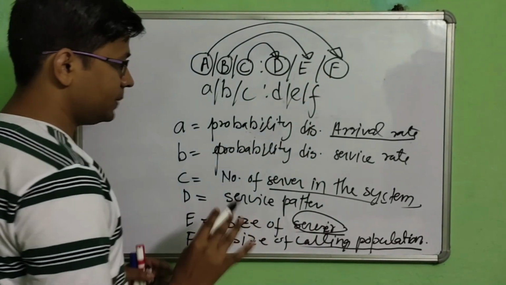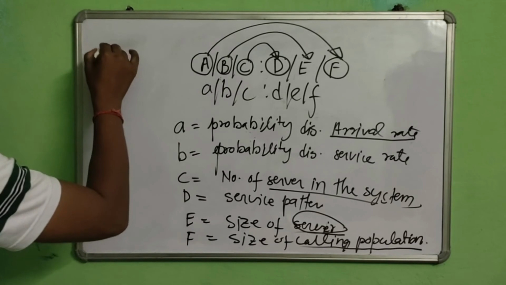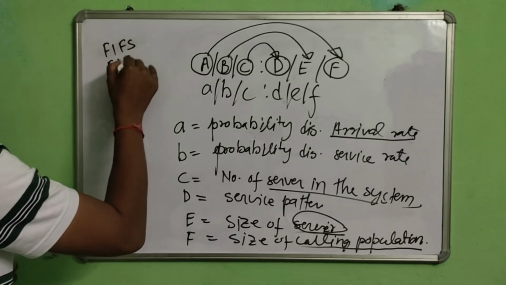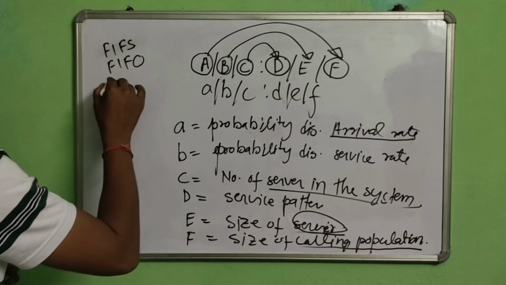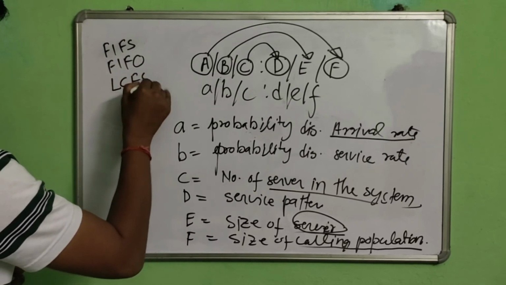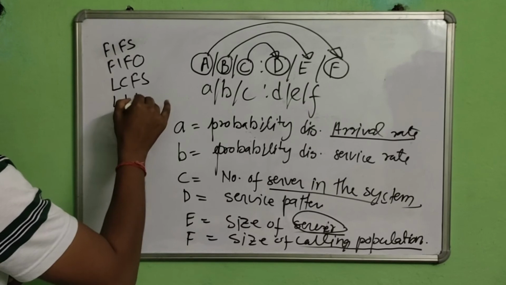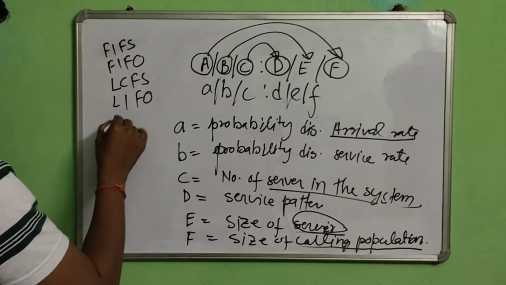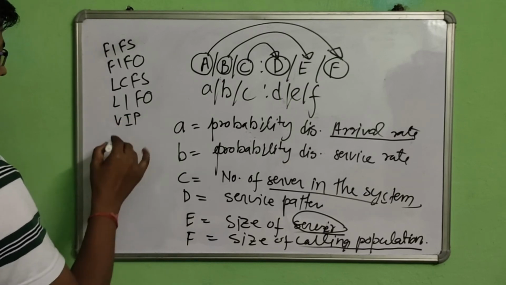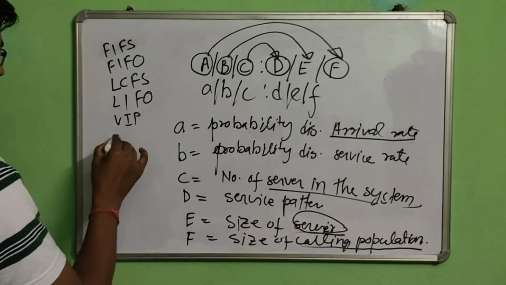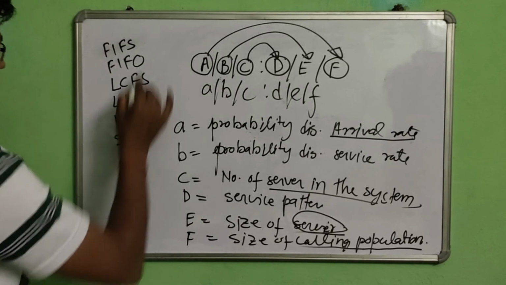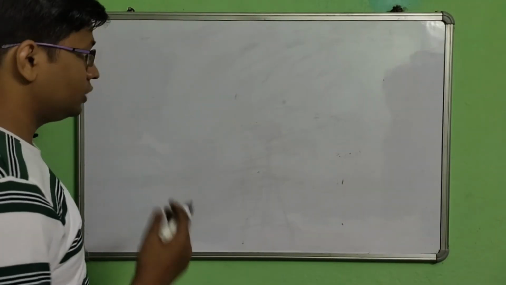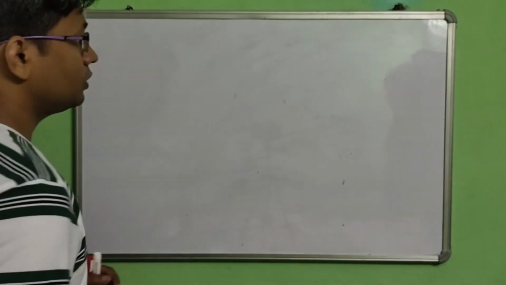Now C is the number of servers in the system, and it is given in order of D. D is the service pattern. So what is the service pattern? First come first serve, or first in first out, last come first serve, last in first out, or you can say VIP treatment, or service in random order. These are some common ones.